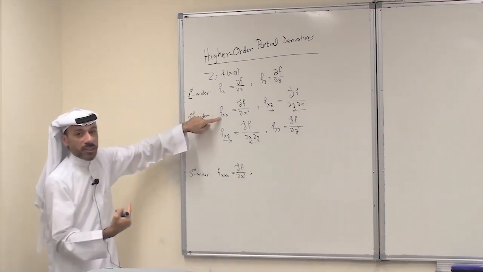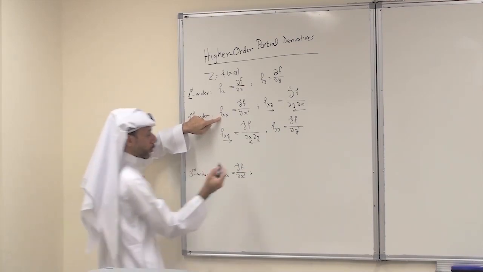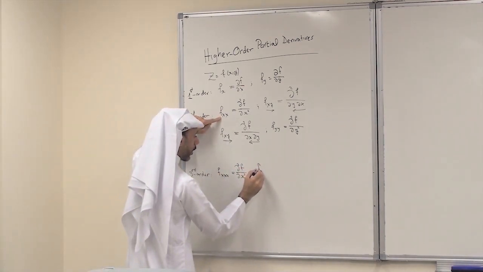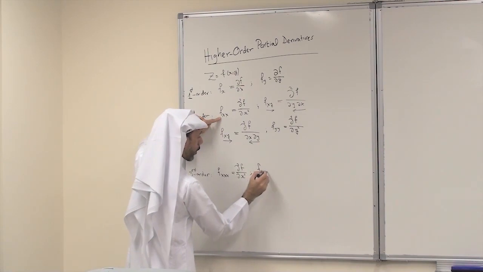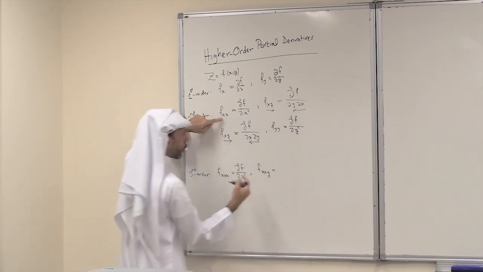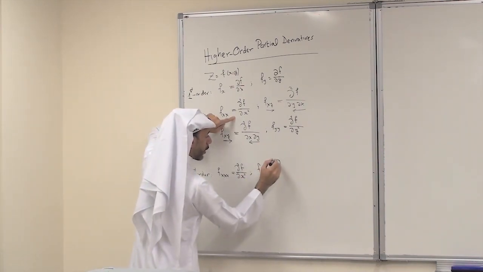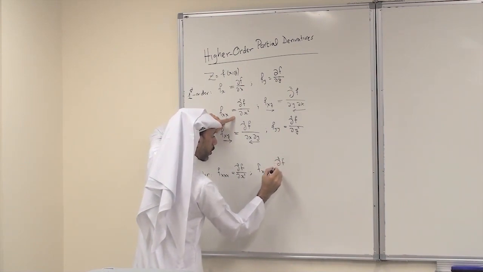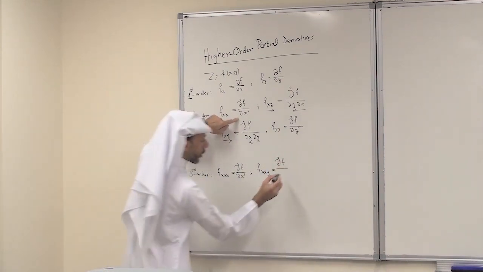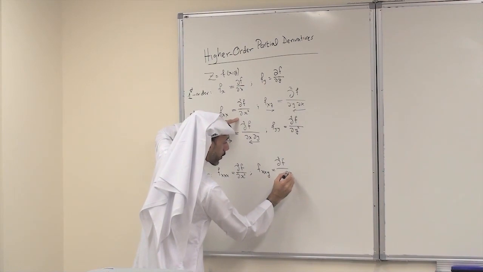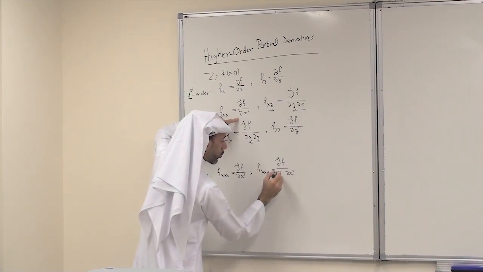I can differentiate this a third time with respect to y. So this becomes f sub x, x, y. For the other notation, it is the third partial derivative of f, first with respect to x twice, then with respect to y.